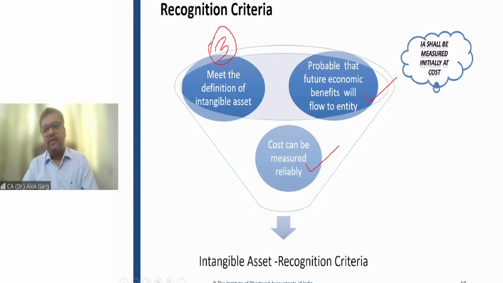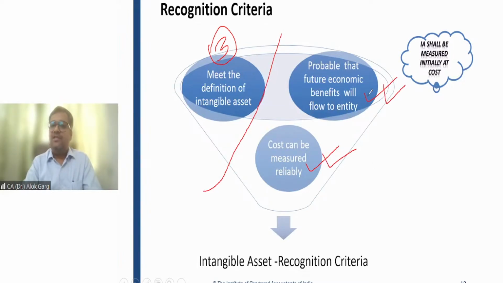Let's say this third criteria would not have been there, and only these two criteria would have been there. Going by these two criteria, they are cut, copy, paste from Ind AS 16. The same criteria is there in Ind AS 16 as well as in Ind AS 38. So probably someone will get confused.